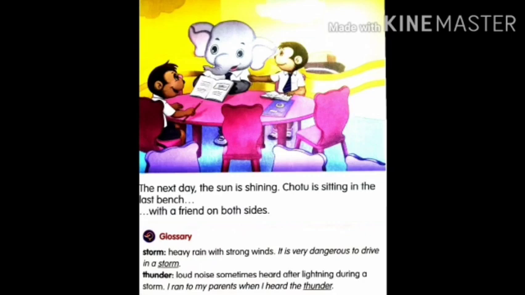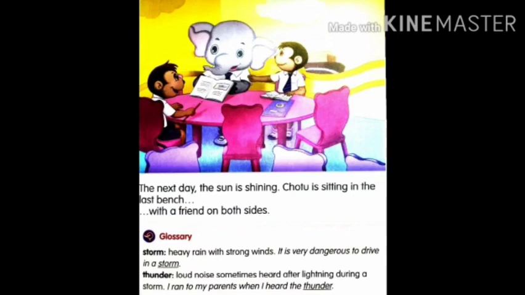Okay. Now let us see the glossary. Storm: heavy rain with strong winds. We already explained this. So when rain is coming and the wind is blowing, then we can say it is a storm. Thunder means a loud noise, sometimes heard after the lightning.